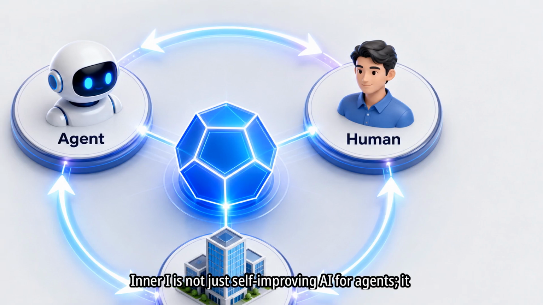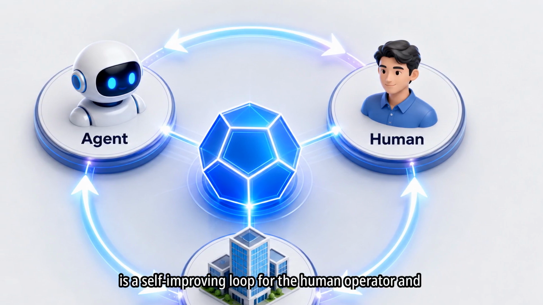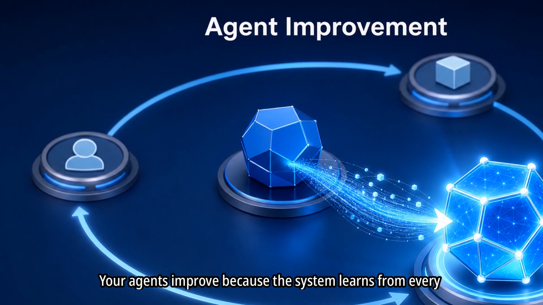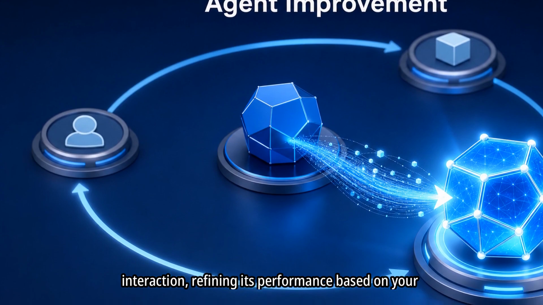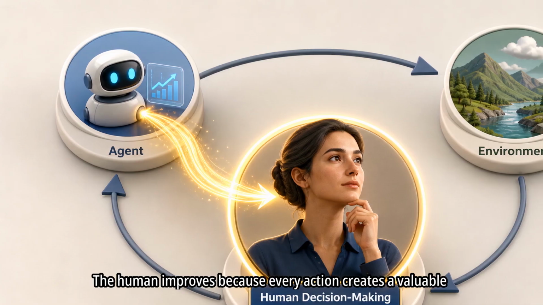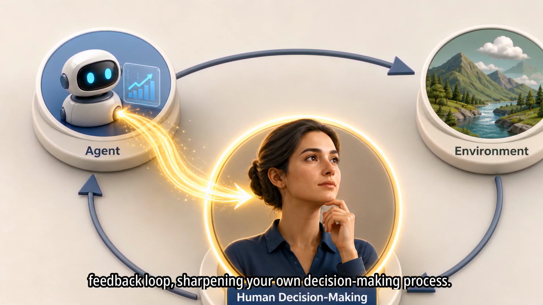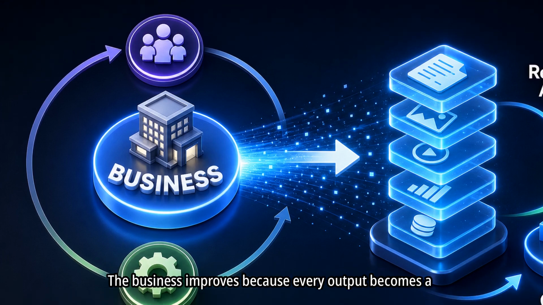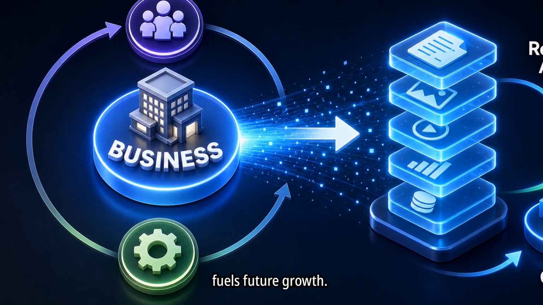TheInnerI is not just self-improving AI for agents. It is a self-improving loop for the human operator and the business. Your agents improve because the system learns from every interaction, refining its performance based on your specific needs. The human improves because every action creates a valuable feedback loop, sharpening your own decision-making process. The business improves because every output becomes a reusable asset, process, or intelligence loop that fuels future growth.